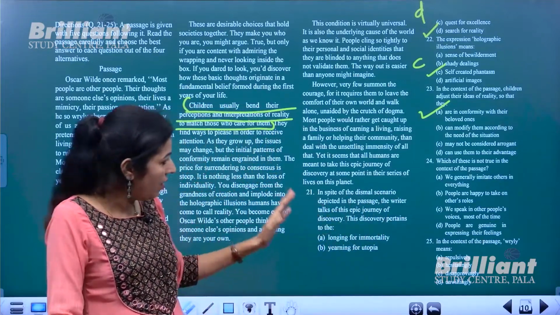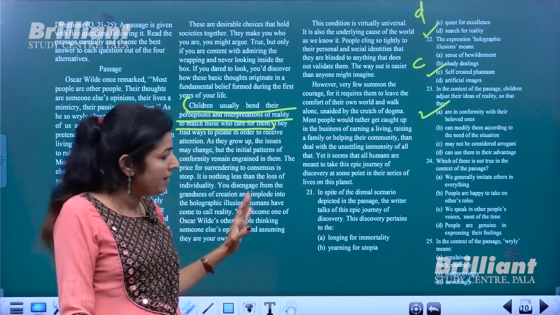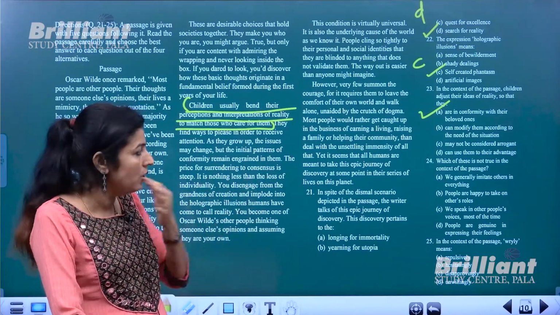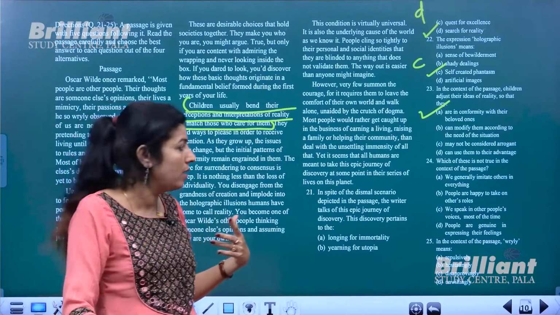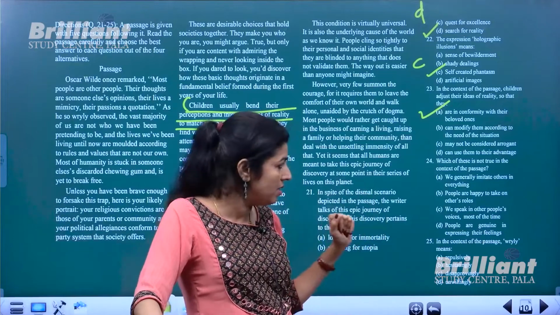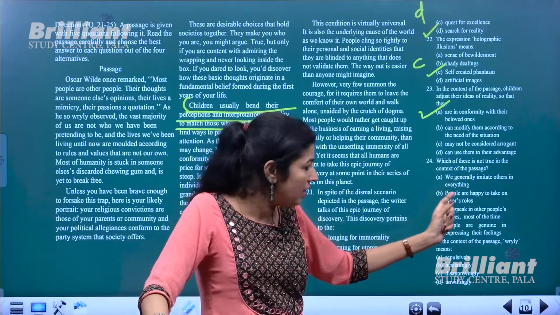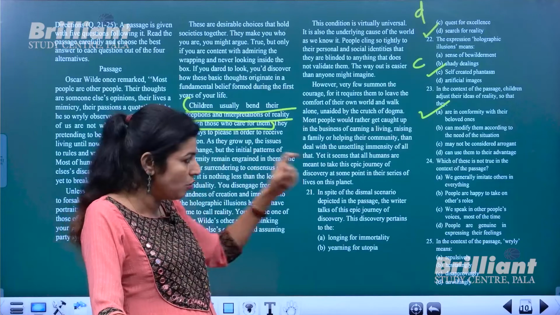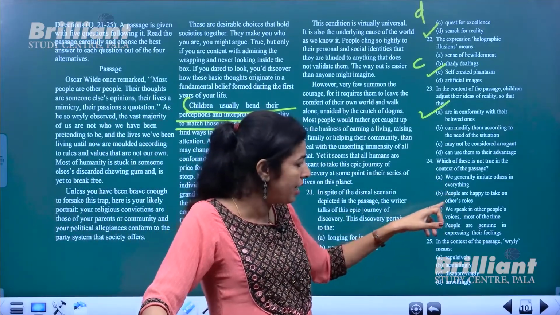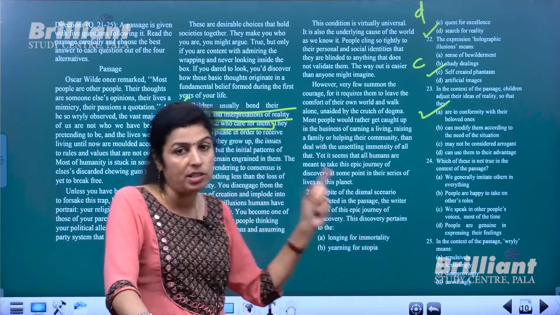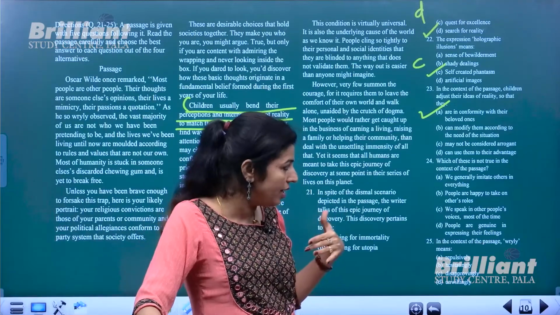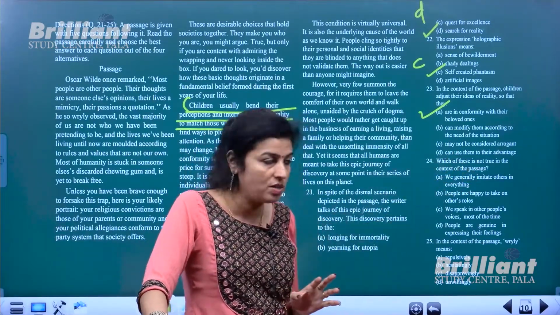See, we have 5 questions based on the passage, where 2 questions are based on the central idea, right? So that means you need to understand the passage well. So what is not true in the context of the passage? The first option is, we generally imitate others in everything. That is given in the first paragraph. So this is true. Okay, so this is not our answer. People are happy to take on others' roles. That also is mentioned in the passage. So that means this also is true in accordance with the passage, and we have to find out whatever is not true in accordance with the passage.